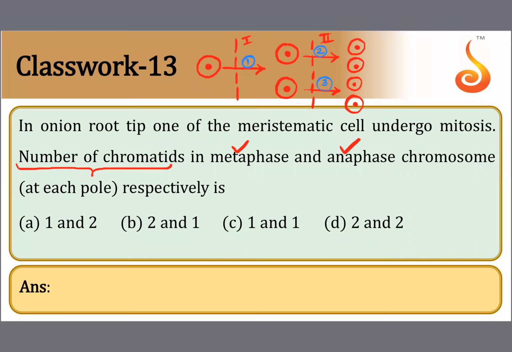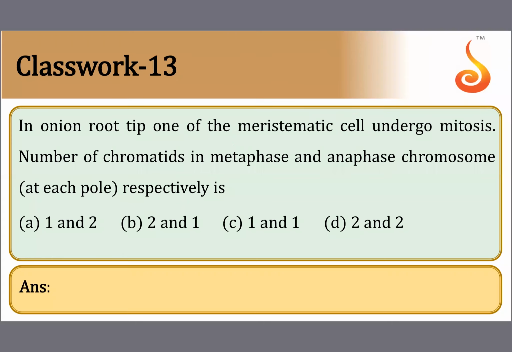So here in metaphase, there will be 2 chromatids, and in anaphase, there will be 1 chromatid. Yes, second option. In metaphase, all the chromosomes are at the equator. They have 2 chromatids. And since it is mitotic anaphase, there is splitting of the centromere. So because there is splitting of the centromere, there has to be a single chromatid while the chromosome is migrating towards the opposite poles.